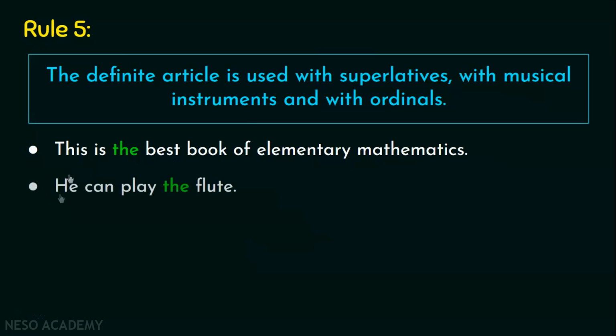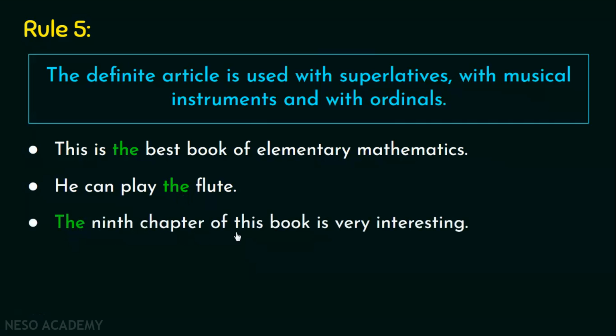Okay. Next, he can play the flute. Flute is a musical instrument, that's why you have used the before it. Third, the 9th chapter of this book is very interesting. So that means 9th is an ordinal and that's why it has taken the before it.